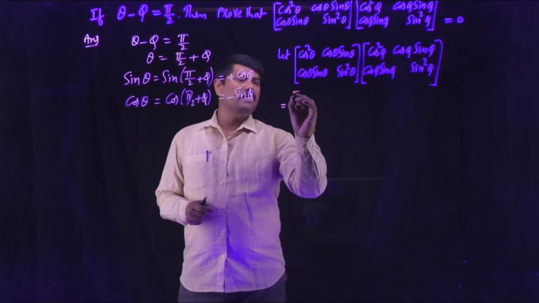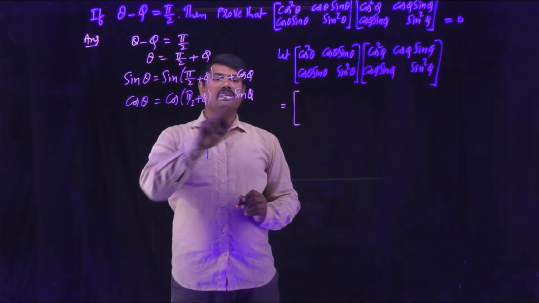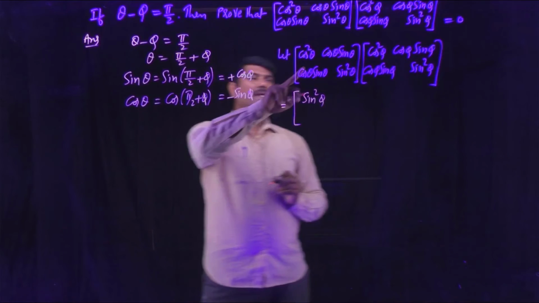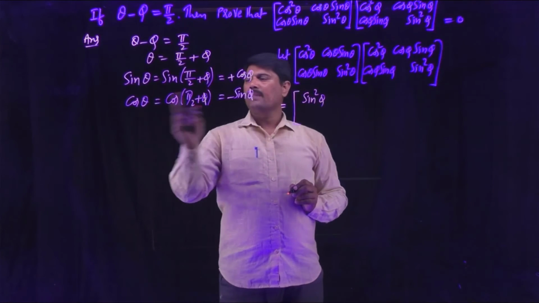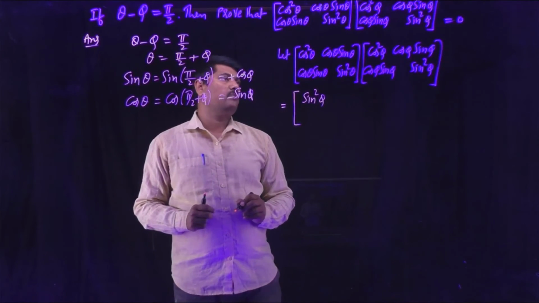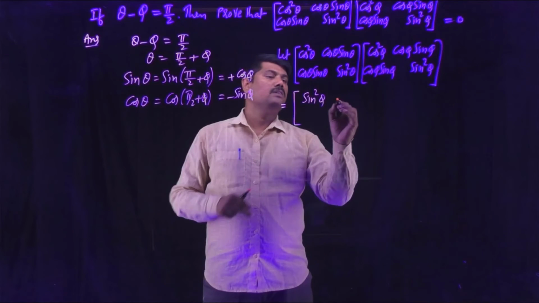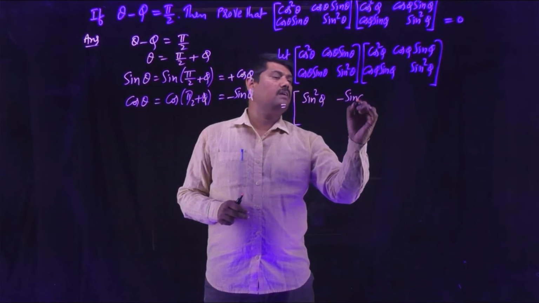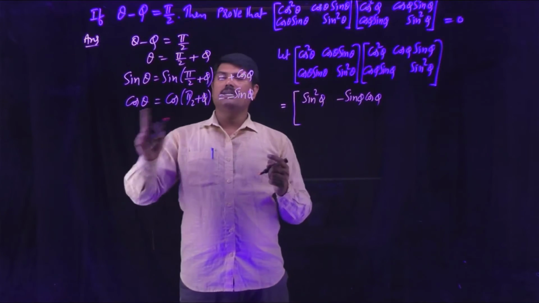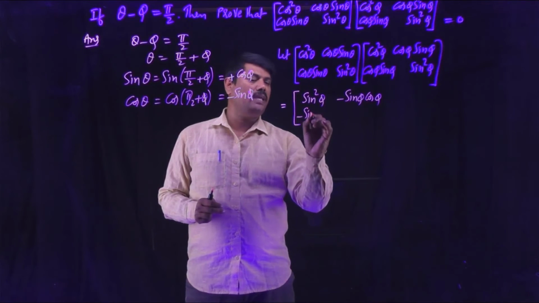Now you can replace cos theta with minus sin phi. So cos square theta becomes sin square phi, since minus whole square is plus. Cos theta is minus sin phi and sin theta is cos phi, so cos theta sin theta is minus sin phi cos phi.